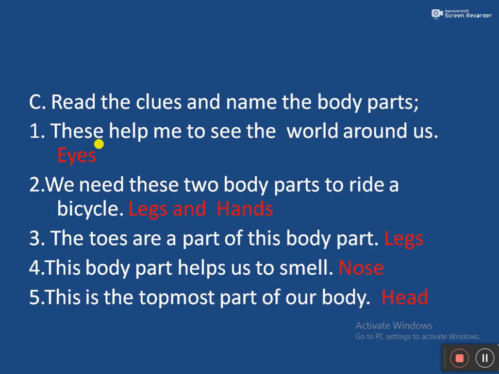Exercise C. Read the clues and name the body parts. The first question is, these help me to see the world around us. The answer is eyes. The second question is, we need these two body parts to ride a bicycle. The answer is legs and hands. The third question is, the toes are a part of this body part. The answer is legs. The fourth question is, this body part helps us to smell. The answer is nose. This is the topmost part of our body. The answer is head.